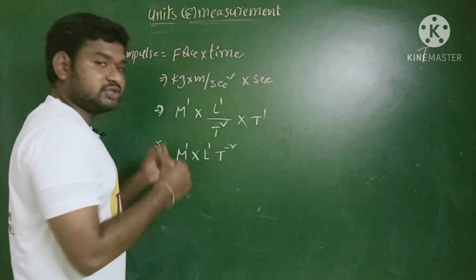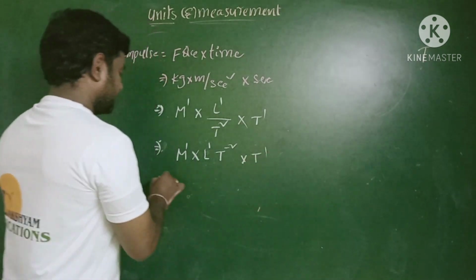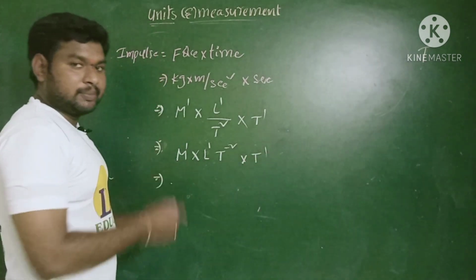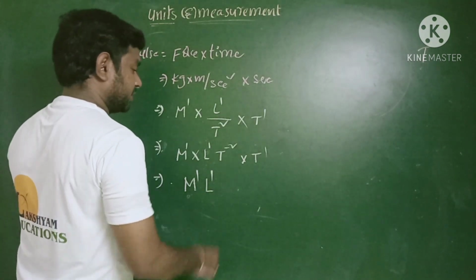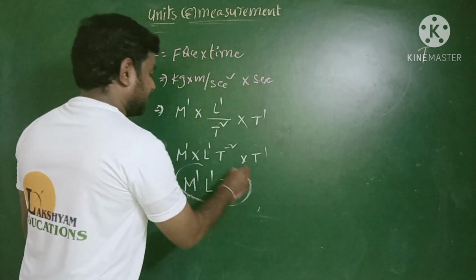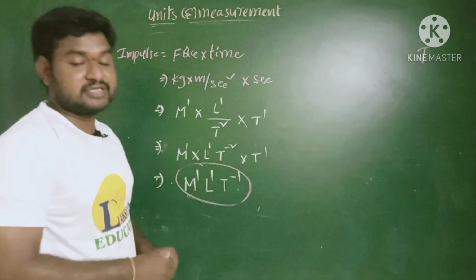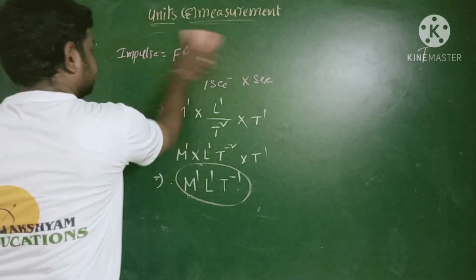Here T power 2 is in denominator. When it comes upward it inverses like that, and T power 1. So the final dimensional formula for the impulse is nothing but M power 1 L power 1 and T power minus 1. So this is the dimensional formula for the impulse. Is it clear, children? Right. And next one, power.